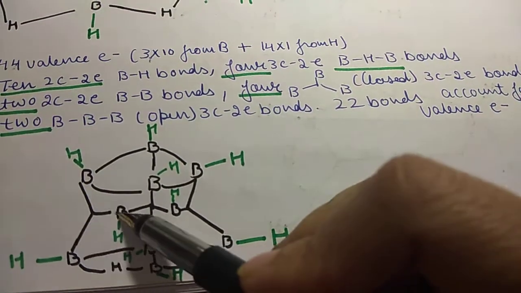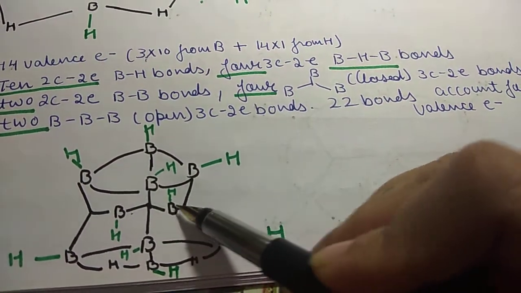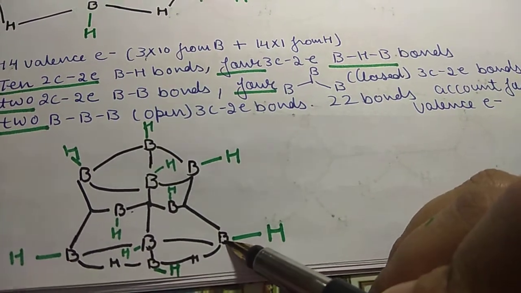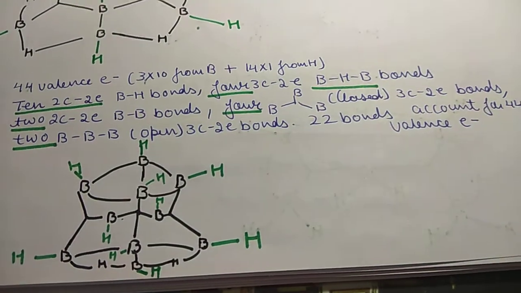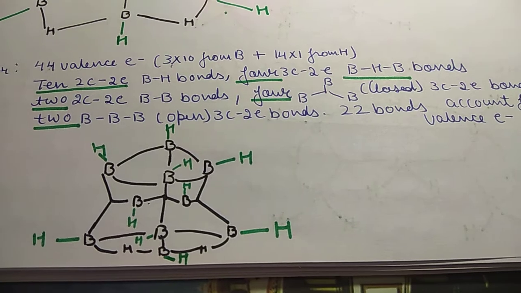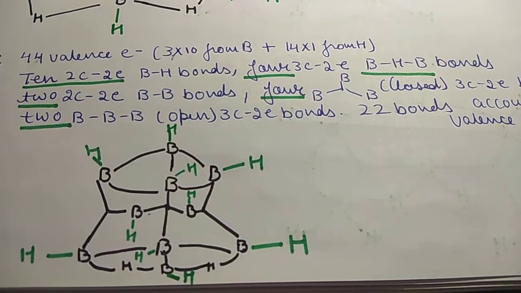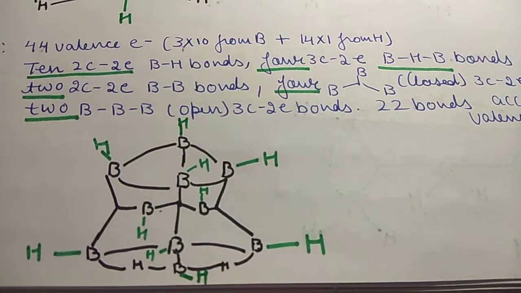This is 1 BBB, 2 BBB, 3 BBB, 4 BBB, and we have 2 BBB open 3 center 2 electron bonds.